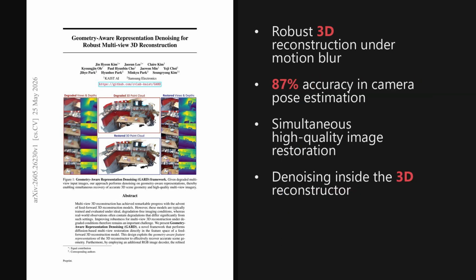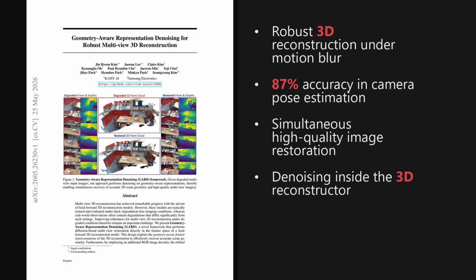I'm Alex. A paper trending on Hugging Face this week, published just 2 days ago on May 25th, 2026, tackles a major headache in computer vision, namely, how to make 3D reconstruction work when real-world images are blurry or degraded. The paper is titled, Geometry-Aware Representation Denoising for Robust Multi-View 3D Reconstruction.